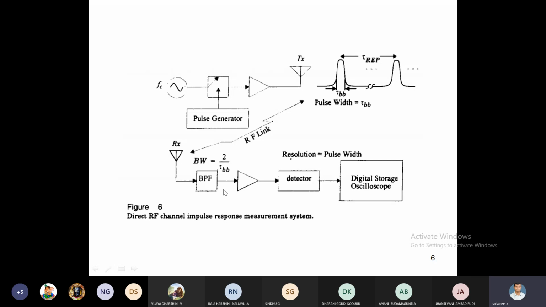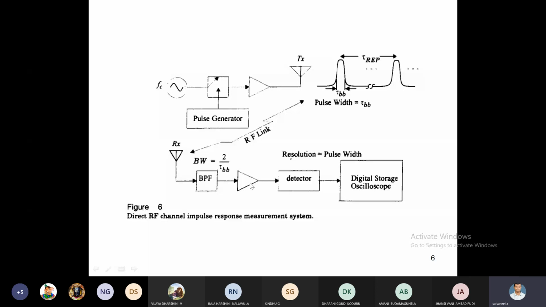Band pass filter. Band pass filter is nothing but, among the total channel bandwidth, we are using only a small bandwidth, not the total channel bandwidth. That is, we use only a small part around the carrier frequency. That's why only that particular part has to be taken and the remainder should be neglected. That's why we are going for a band pass filter whose bandwidth is equal to 2 by TBB.